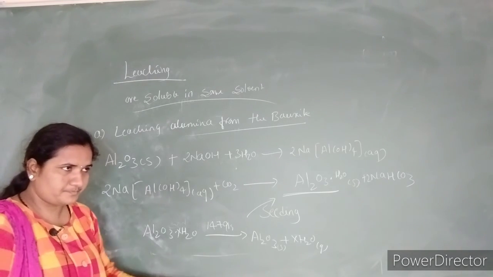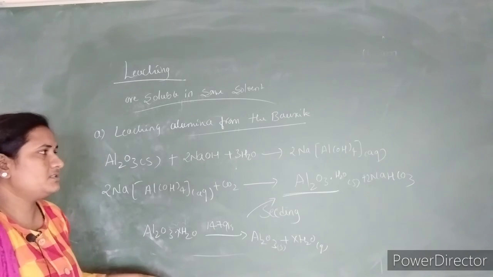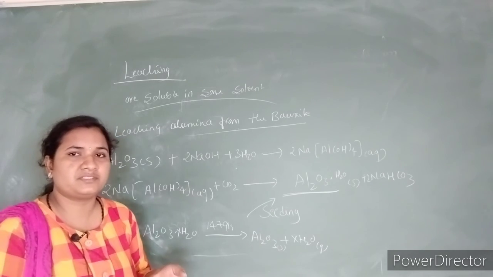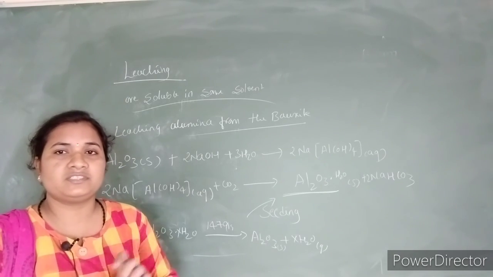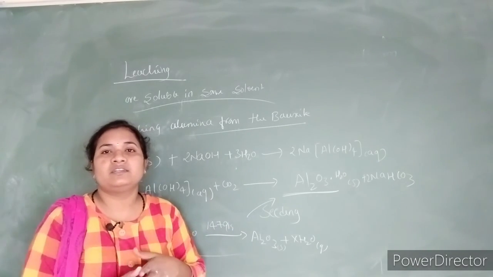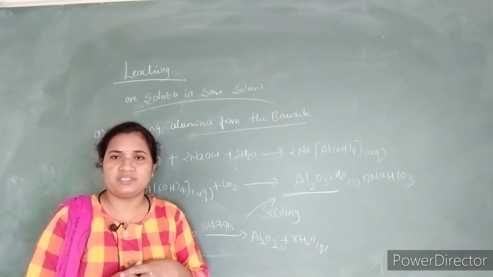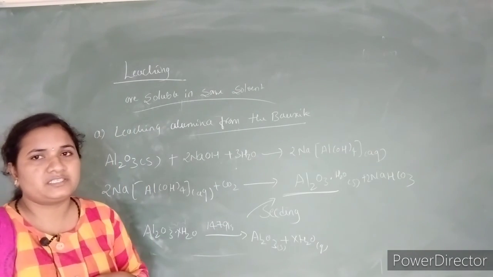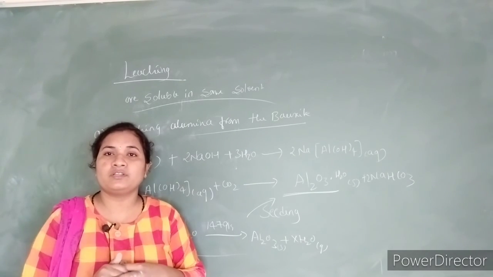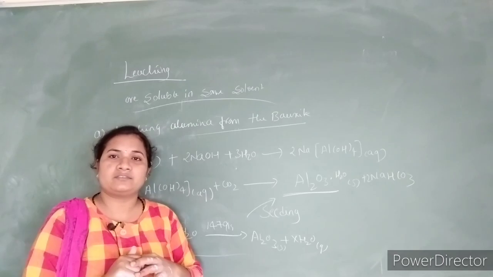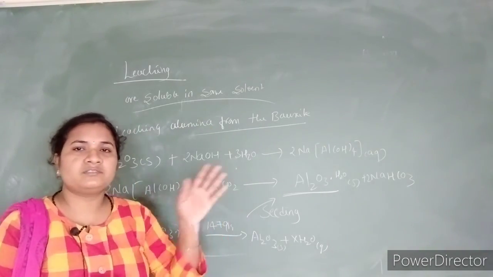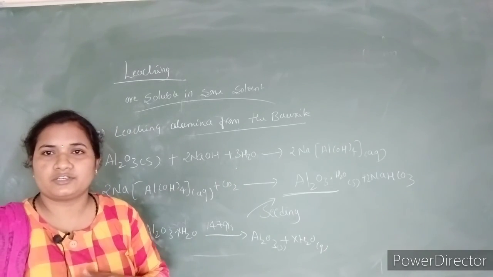So these are the 4 concentration methods of ores. One is hydraulic washing, which is based upon the principle of the difference in specific gravities. The second one is magnetic separation, which is based on the difference in the magnetic properties of the ore and the gangue material. The third one is the froth flotation process, which is used whenever the ore contains sulfide, so it is suitable only for sulfide ores. And the fourth one is the leaching process. All these methods come under the concentration of ore.